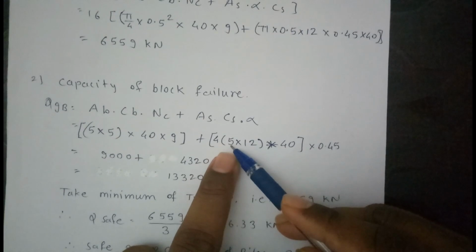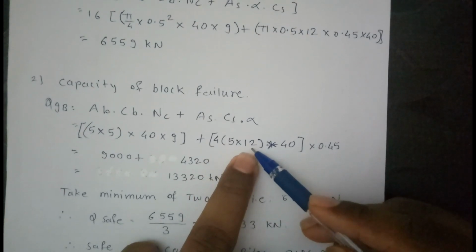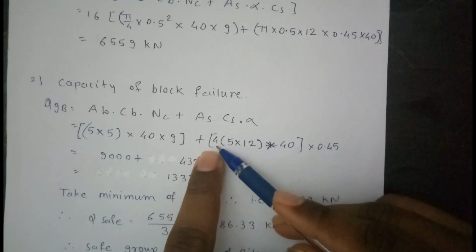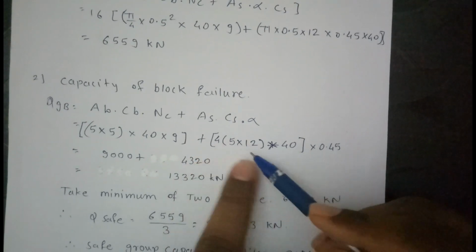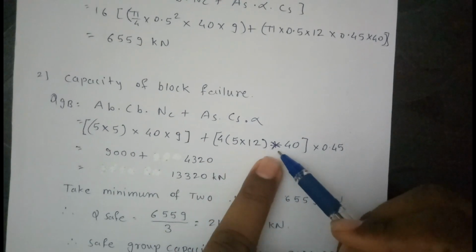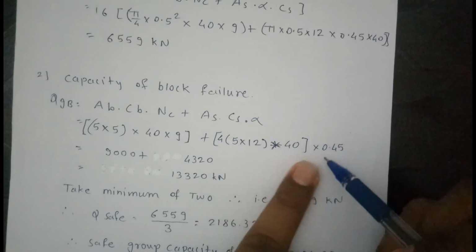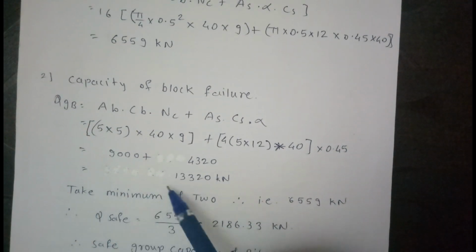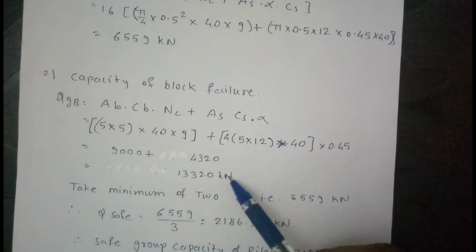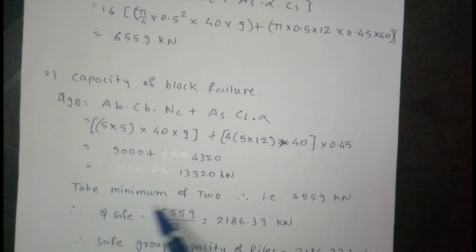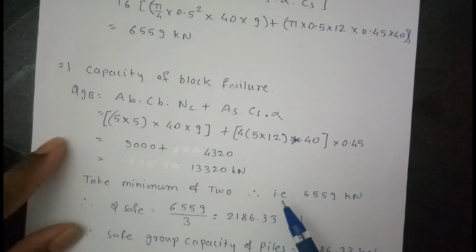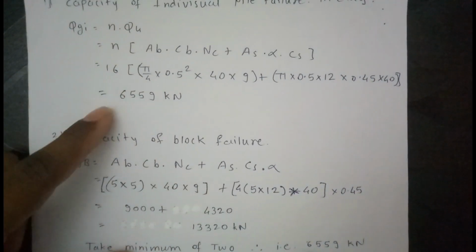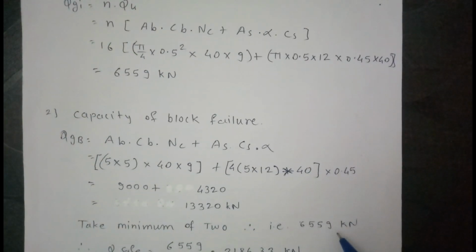Okay, this is the width of the block, and this is the length of the piles, and this is 4 sides of the pile group. So this is the area of circumference into cohesion at skin is 40 and alpha is 0.45. So total capacity of block failure is 13320 kilonewton. Take minimum of 2, so we have to consider the minimum value. So the minimum value is the first one, that is 6559 kilonewton.